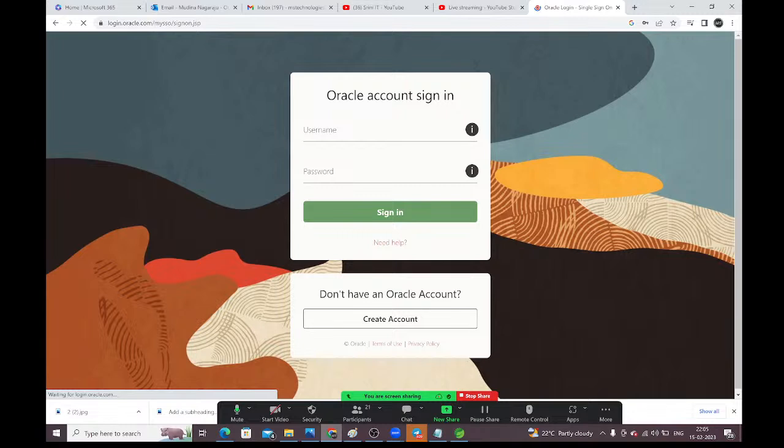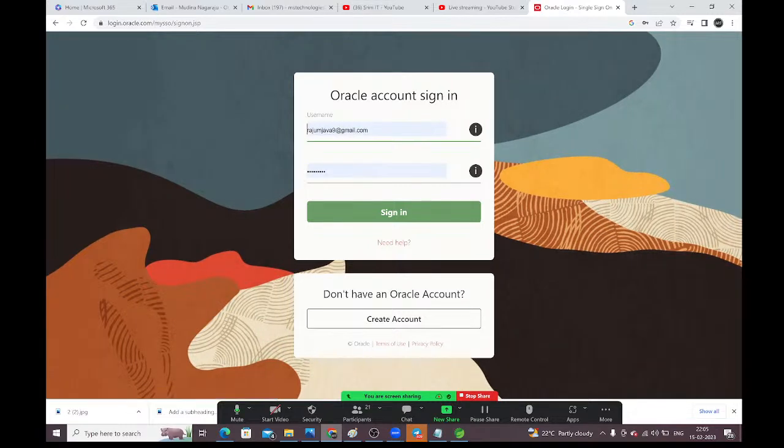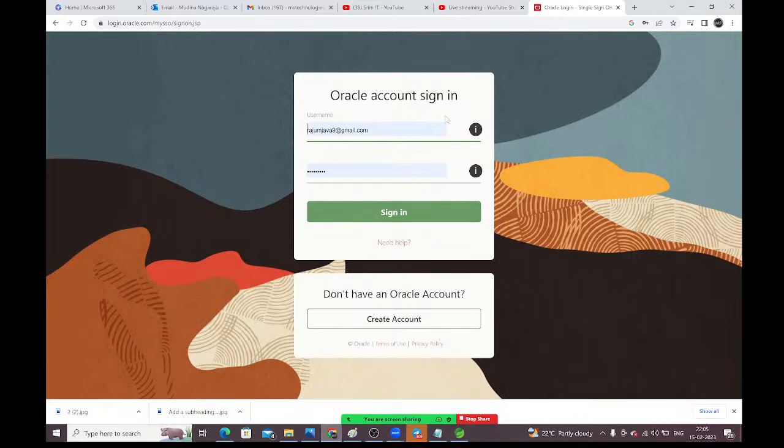Yes, it will ask for the login, guys. You should have the credentials. You should have the account, then only you will be able to download. First, you should have an account in Oracle, then only you can download the Java from here. Let me sign in. I don't know, guys, whether the password is correct or not. If it is wrong, we will see. Fine. See, guys, it is downloading, which means the password is correct. You should give the login credentials, then only it will download.